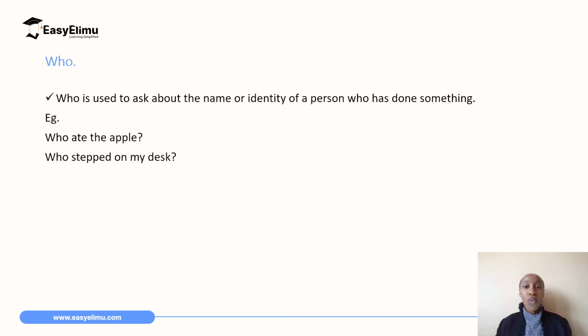The next word that we use is who. When you ask a question with the word who, you are seeking to know the name or the identity of a person who has done something. For example, who ate my apple?